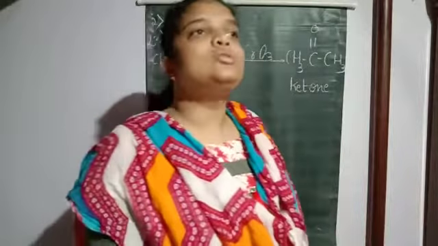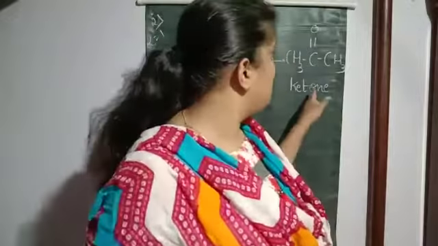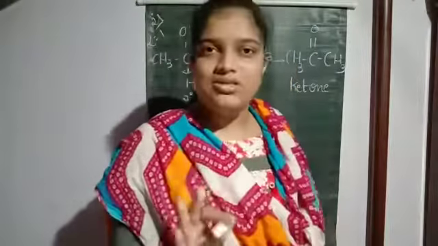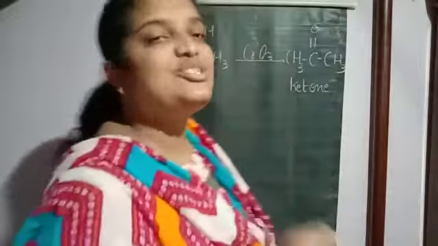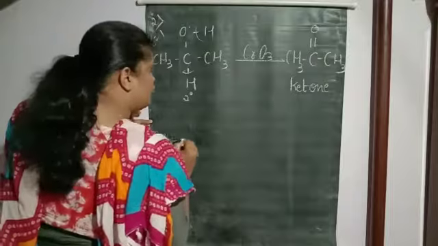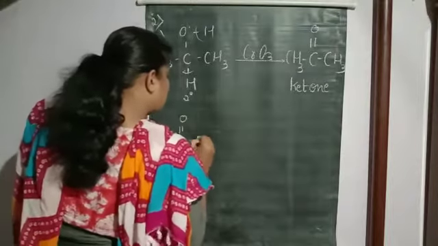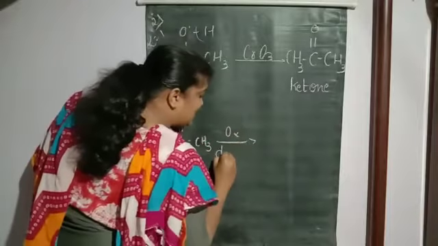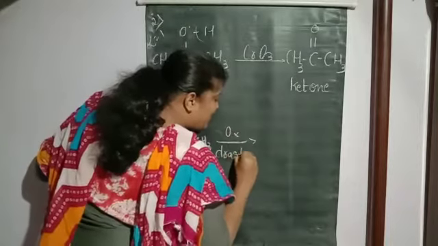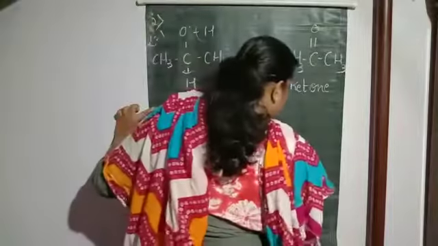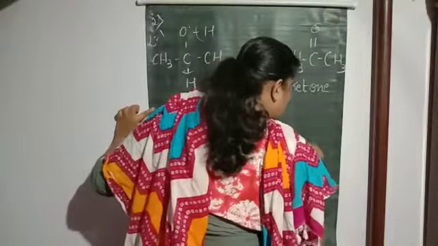Now in case oxidation is possible, suppose we have to oxidize this ketone. When is this possible? It is possible only in drastic conditions. Under drastic conditions, my ketone group can be oxidized. What happens on oxidation to my ketone group is it gets converted into carboxylic acid.